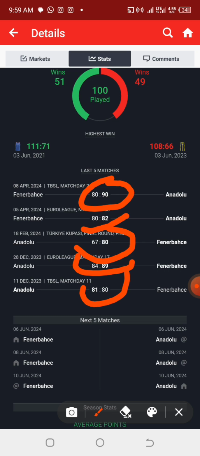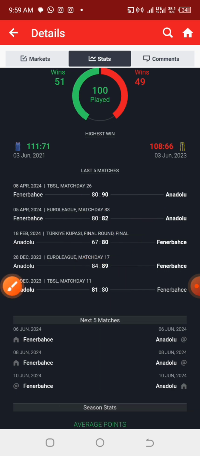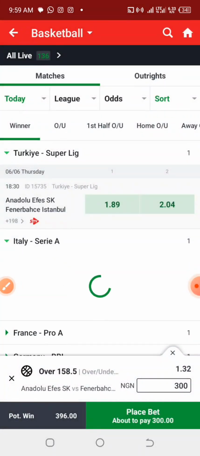Don't go for the highest point that they've had, don't go for the lowest point they've had, because if you go for the lowest point, for example, let's say you want to predict over 147 that they had here, you may find it hard to see games that you are going to select on. Actually, using that, your games will be safe. You'll be having a safe game and high probability of winning the ticket, but it will be very hard for you to get the market that you want to predict on. So it's better to go for the middle. So now let us move on to the next games, and let's see what we'll be having there.